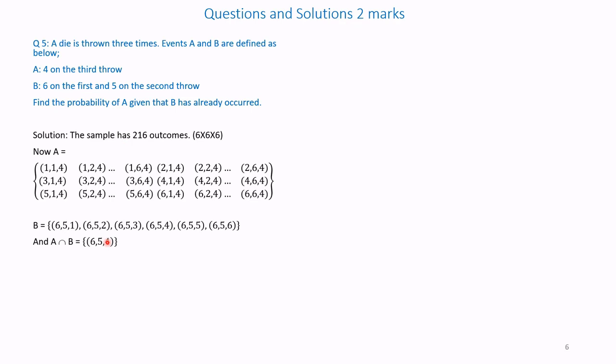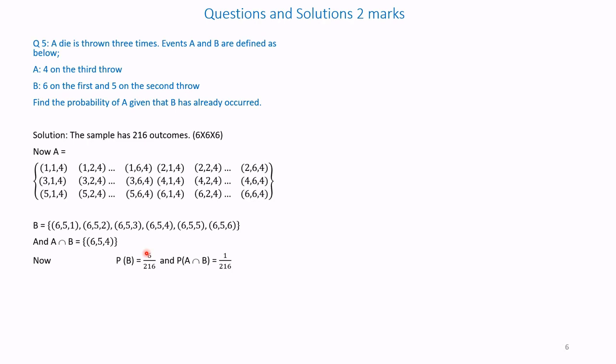Therefore, A intersection B. Now we have to compare A with B. What are all common? If you see here, only 6, 5, 4 is possible. Therefore, A intersection B is 6, 5, 4.